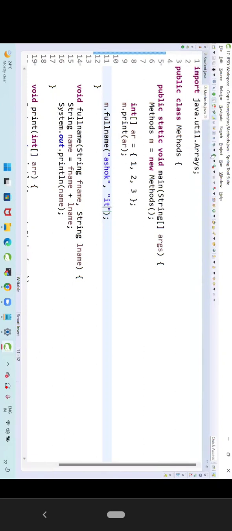Let's run the program. Are you able to get it? Who is printing this full name on the console? FullName method. Who is calling that fullName method? Main method. Who is printing 1, 2, 3 on the console? Print method. Who is calling that print method? Main method. Print method is what type of method? Instance method. FullName method is what type of method? Instance method. How to call the instance methods? By using object. Got the clarity now? Okay. Good.